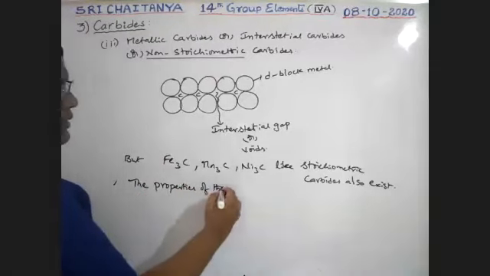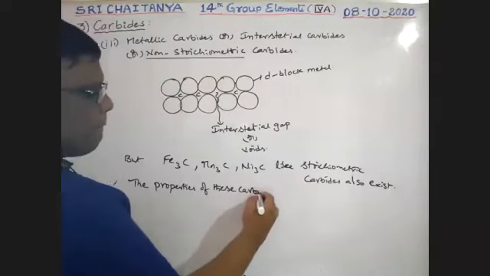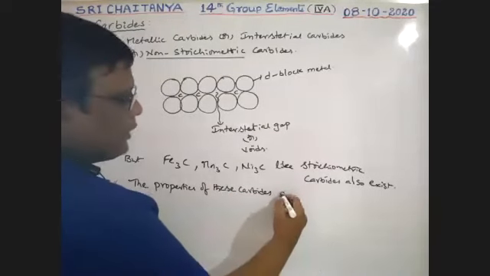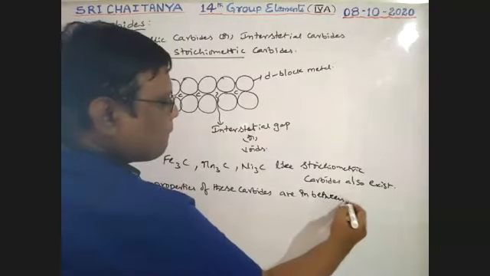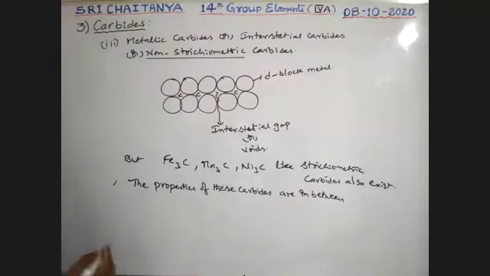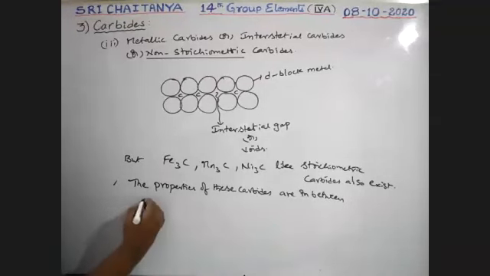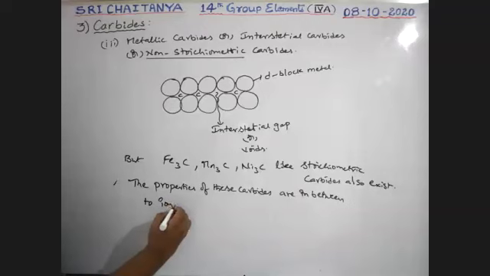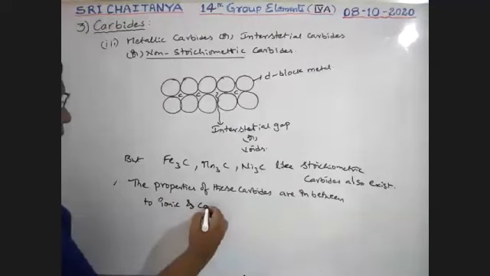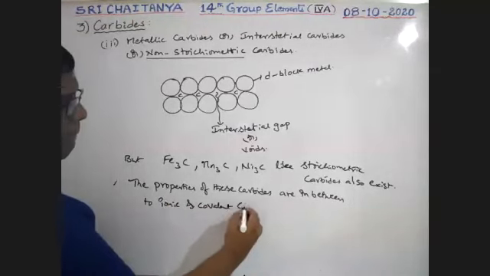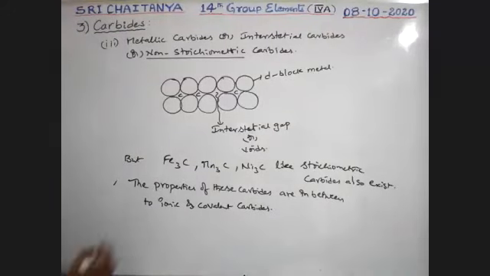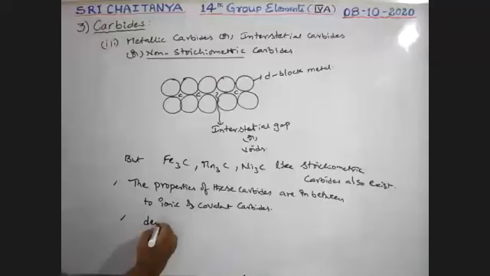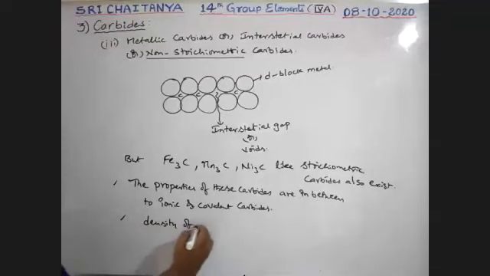Next, the properties of these carbides. The properties of these carbides are intermediate between ionic and covalent carbides.